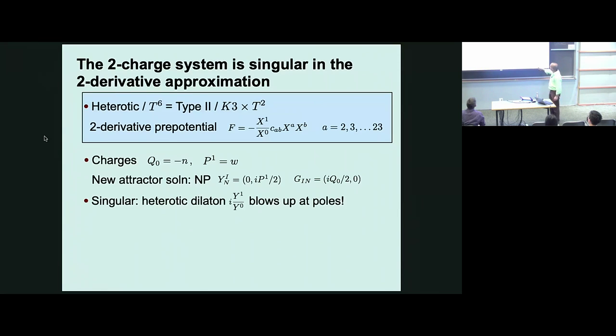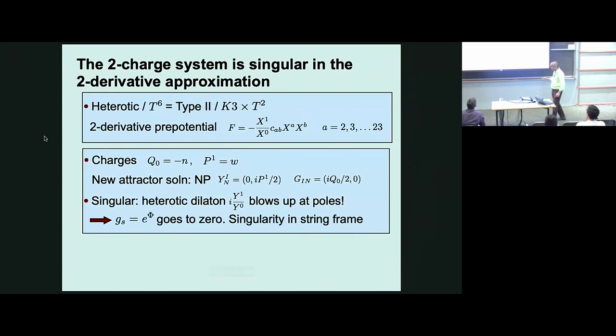But now you notice that because this is 0, the heterotic dilaton, which is y1 over y0, blows up at the poles. So there's a potential singularity, and in fact, the interpretation is singular: in the heterotic frame, the G string, so the sign of this is such that G string goes to 0. It's a funny singularity. The Einstein frame metric is perfectly smooth, but at the tips and the poles, G string actually goes to 0. But that means that the string frame metric is singular.